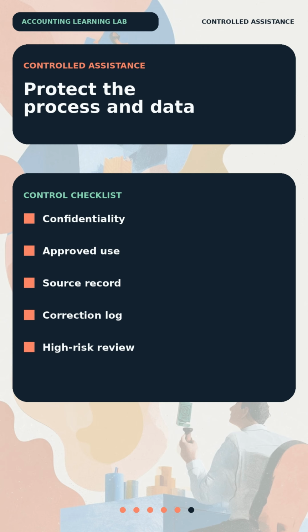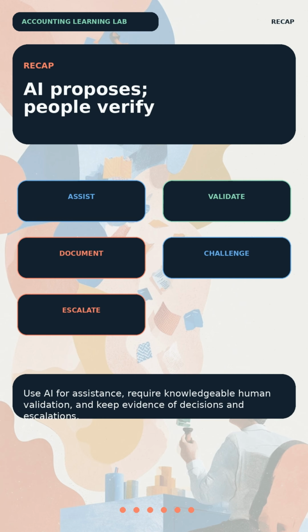The goal is not to accept or reject AI automatically. The goal is controlled assistance. AI proposes, a knowledgeable person verifies, and the organization keeps evidence of the decision.